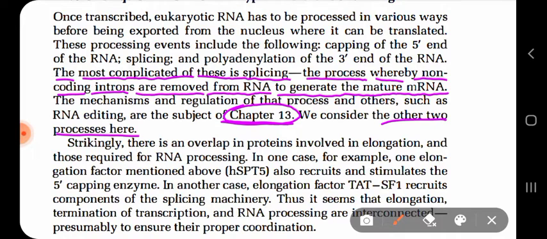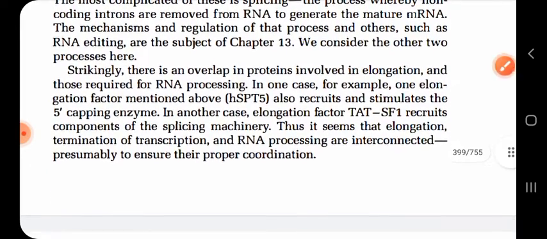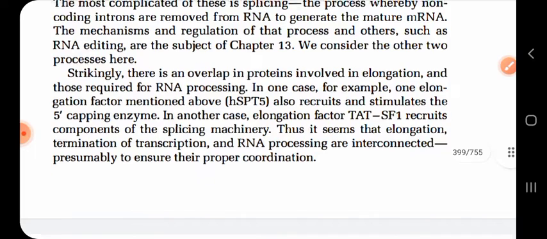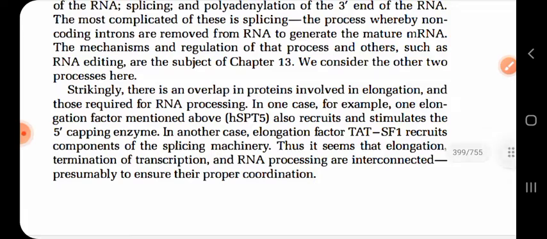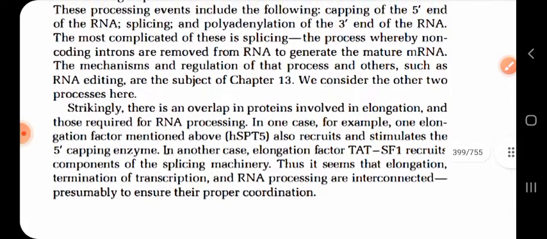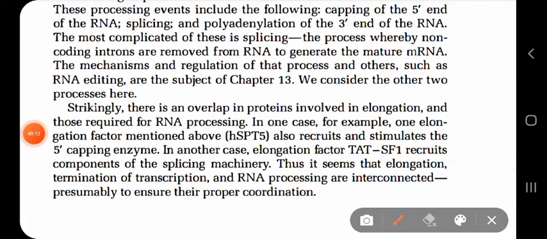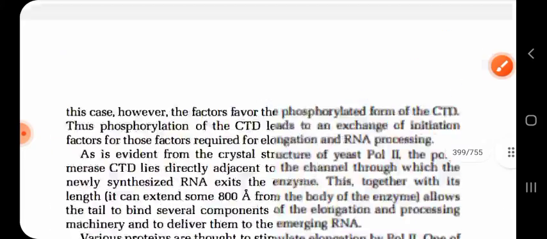Okay, let us see the other two processes. Well, it is saying here that HSPT5, which is an elongation factor, is recruiting and stimulating the 5' capping enzyme.